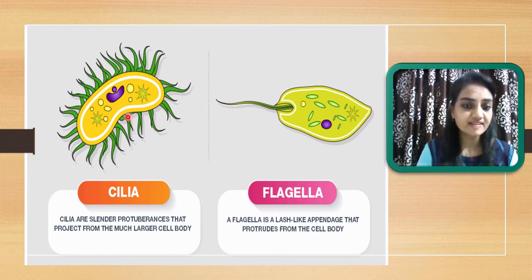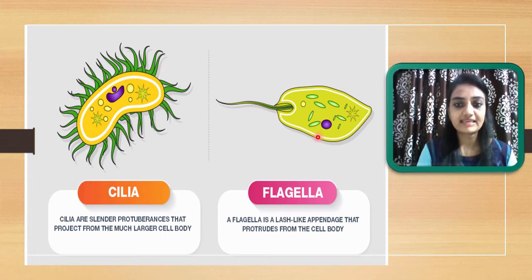So here you can see this is the organism that is surrounded by cilia, meaning the whole body is surrounded by cilia, whereas in the case of flagella, only one flagellum is there. So this is the major difference. Cilia are slender protuberances that project from the much larger cell body, arranged over the largest part of the body, and a flagellum is a lash-like appendage that protrudes from the cell.